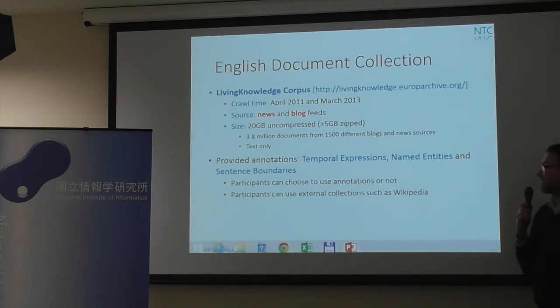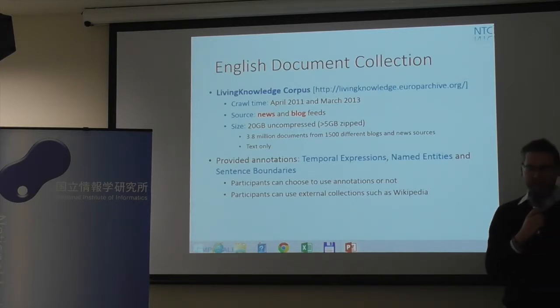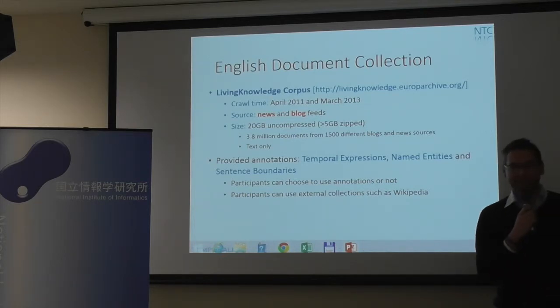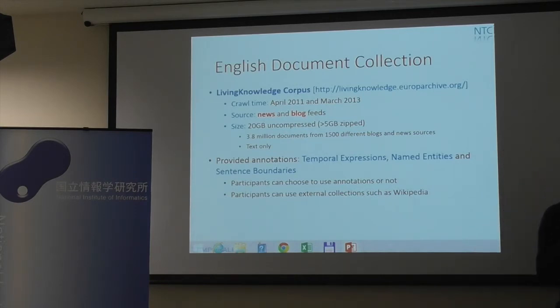And the data sets which we are going to use: we will use the data set from the previous Temporalia, which is given by the Living Knowledge initiative, and it's a collection of news and blogs crawled from 2011 to 2013, 3.8 million documents. We provide several annotations for participants to use, such as named entities, temporal expressions, and sentence boundaries. Some other collections can be used, like Wikipedia and other external sources, so participants are not limited to this one.